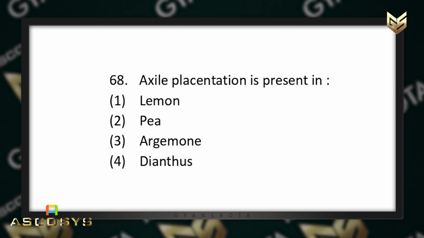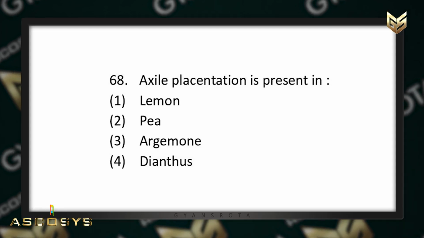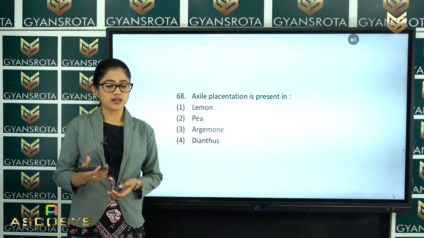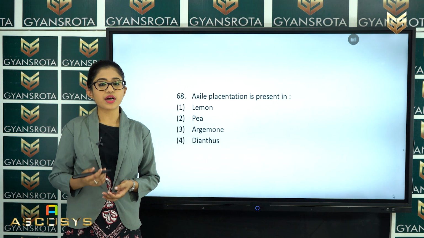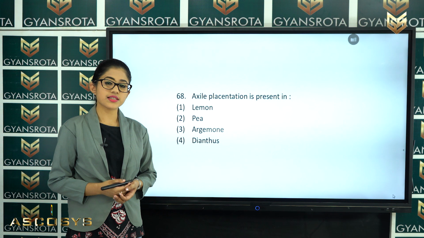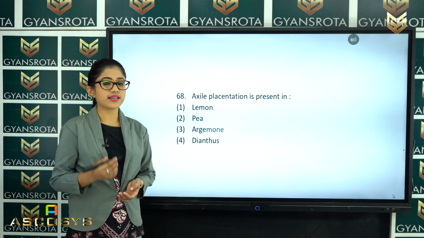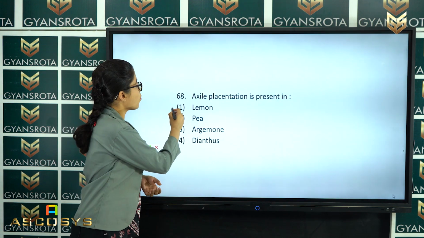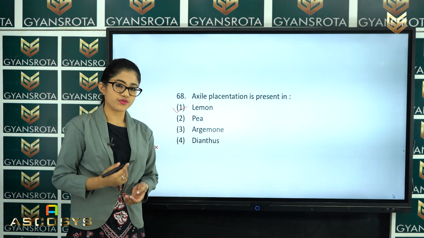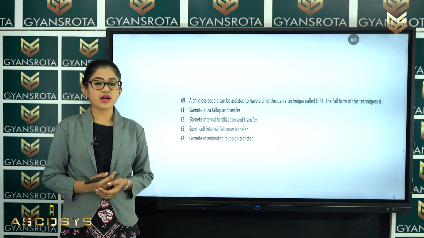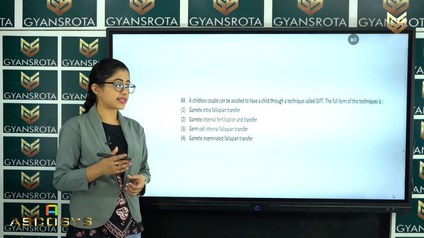Axile placentation is present in lemon, pea, Argemone or Dianthus. This is also a very easy question from the chapter Morphology of the Flowering Plants. Axile placentation is present in lemon, that is in the citrus fruit. So among these 4 options, option number 1 is the correct answer for this question, that is the lemon. Now let's move on to the next question. Now the next question is question number 69.